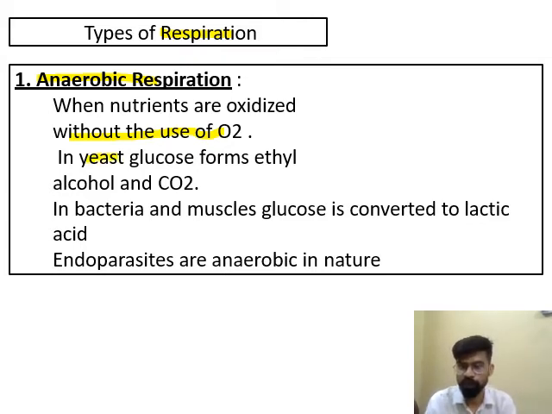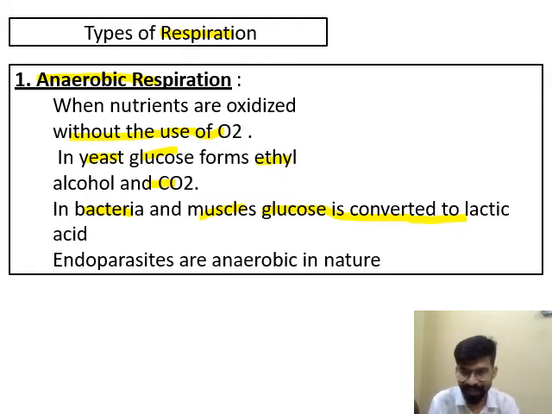in yeast, glucose is a component of food. In yeast, glucose is oxidized anaerobically to form alcohol, and the name of the alcohol is ethyl alcohol, plus carbon dioxide. In bacteria or in muscle also, glucose is converted into lactic acid, and this lactic acid will create muscle cramps, muscular cramps.